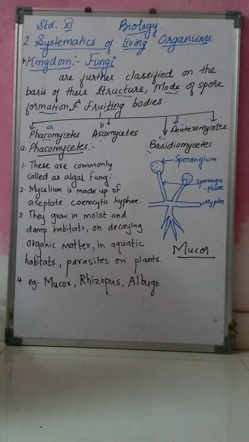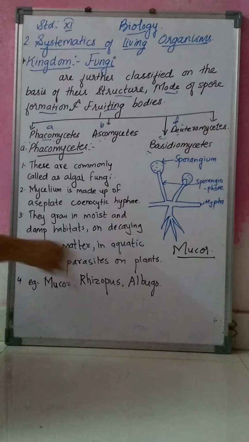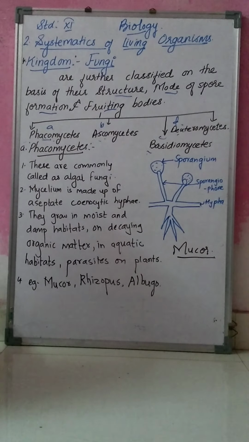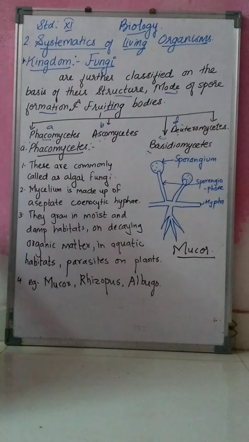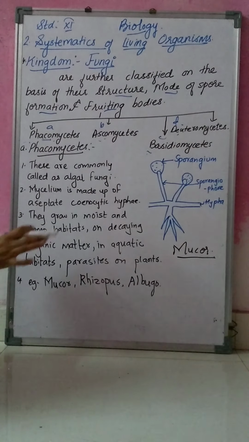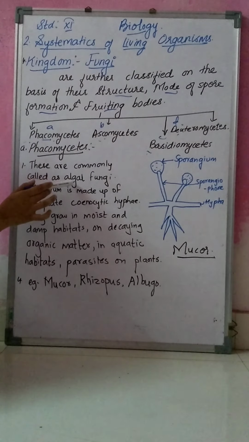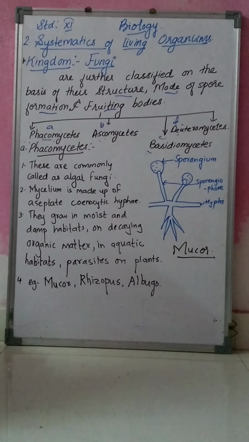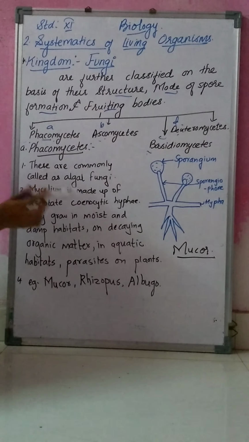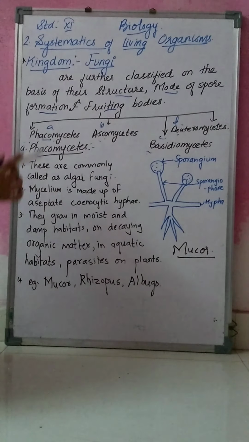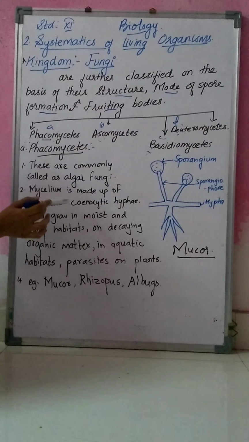See, this is a diagram of an example of Phycomycetes, that is Mucor. This is a diagram of Mucor which belongs to Phycomycetes. These are commonly called algal fungi. The body of the fungus is known as mycelium, and this mycelium is made up of aseptate coenocytic hyphae.